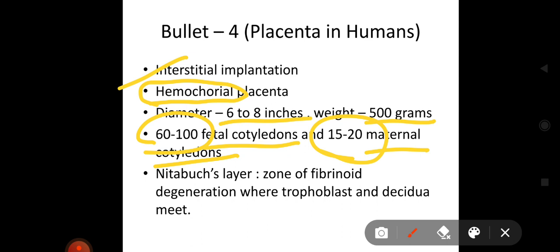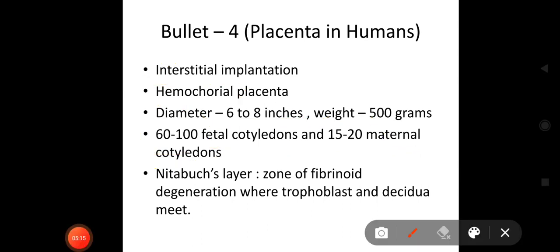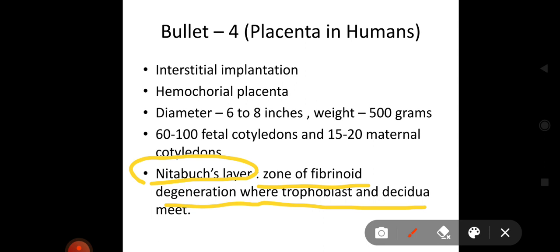Okay. And this Nitabuch layer, question has been asked in PGI entrance few years back about Nitabuch layer. The question was like this. This statement was given that zone of fibrinoid degeneration where trophoblast and decidua meet is known as. So there were four options and one option out of those was Nitabuch layer. So Nitabuch layer is zone of fibrinoid degeneration where trophoblast and decidua meet.